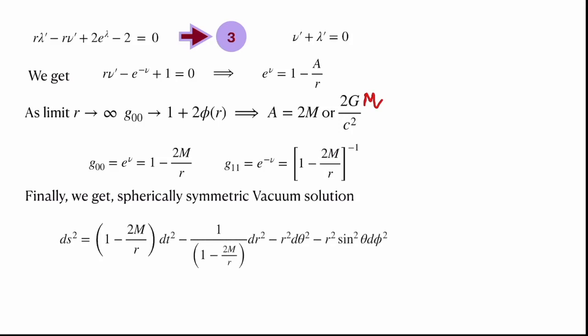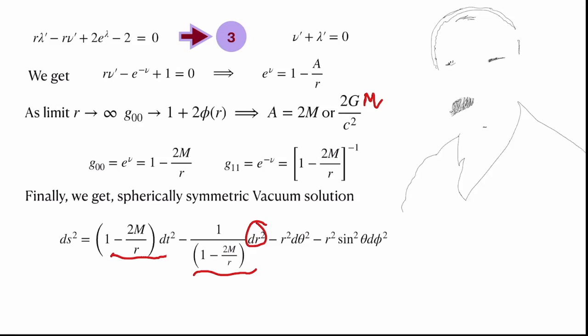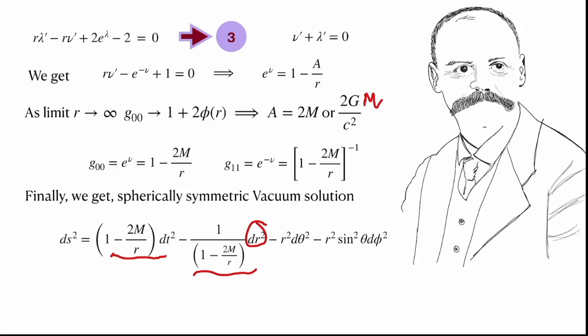The line element for the Schwarzschild solution can be written as (1 minus 2m by r) dt square minus 1 by (1 minus 2m by r) dr square minus r square d theta square minus r square sine square theta d phi square. Schwarzschild produced this within 3-4 months of Einstein publishing his work on the general theory of relativity.